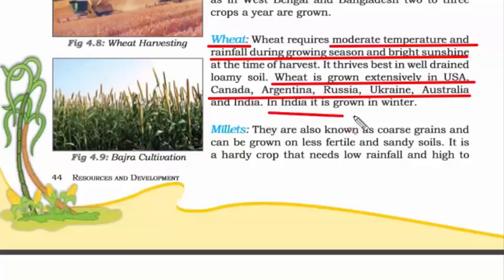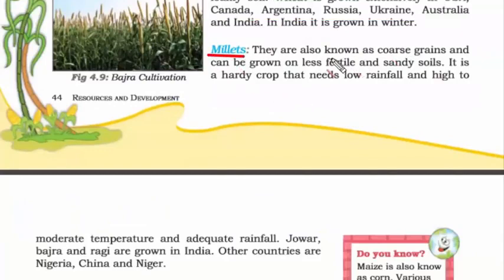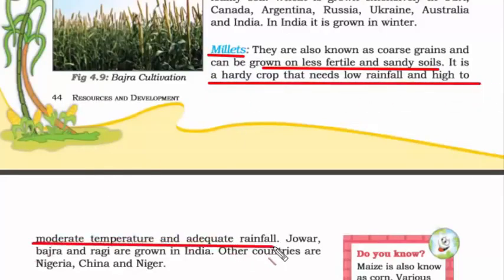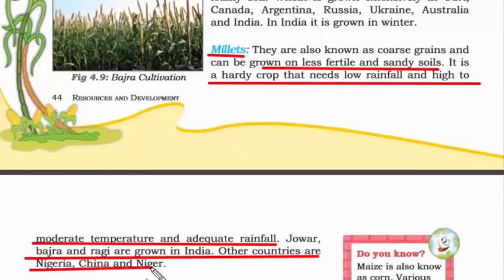And remember, in India, we grow wheat at the time of winter. The next one is millets. They are also known as coarse grains and can be grown on less fertile and sandy soil. So it is a hardy crop that needs low rainfall and high to moderate temperature and adequate rainfall. So jowar, bajra and ragi are grown in India. Other countries are Nigeria, China and Niger.